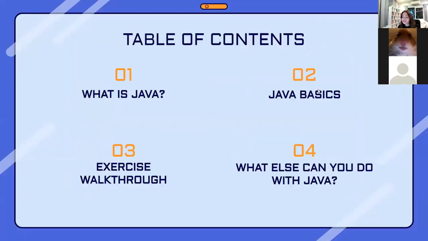Okay, so in this workshop, we're going to be discussing 4 areas. The first will be what is Java. This will help you understand the basics of it and what exactly it is used for. And then we will be discussing all the programming basics. We'll then provide you with a chance to use the skills that we learned in this workshop and code up small bits in an exercise walkthrough. And finally, we will give you other ideas about what you can do with Java.